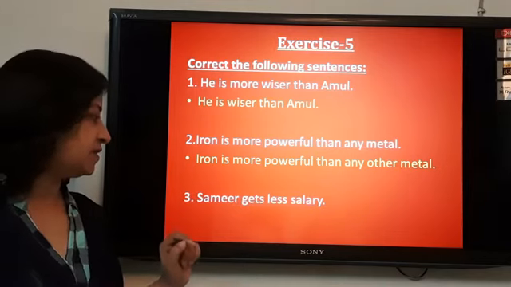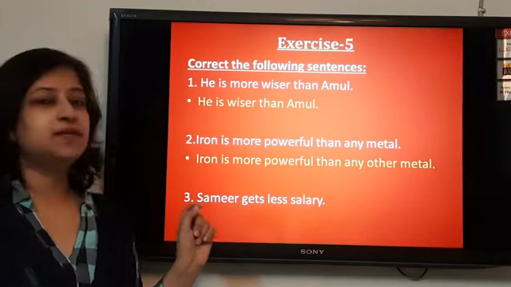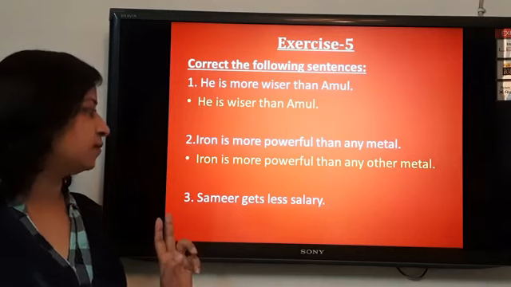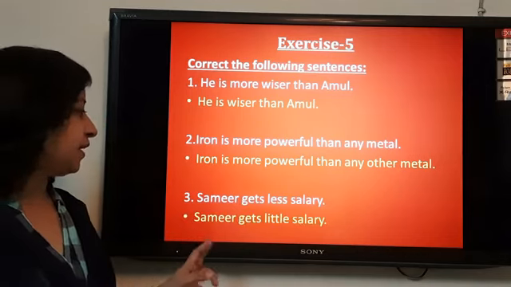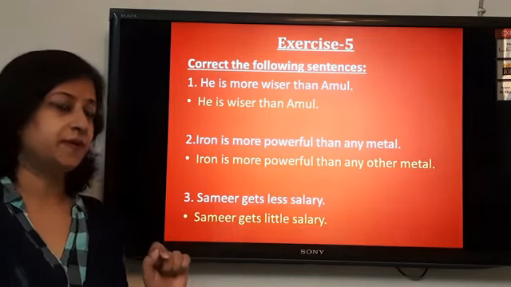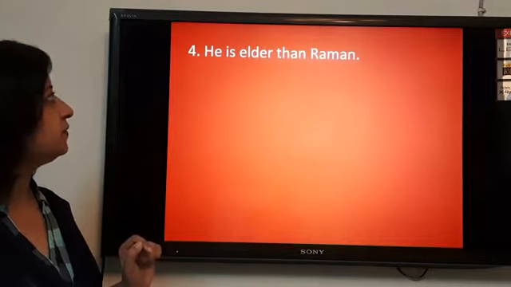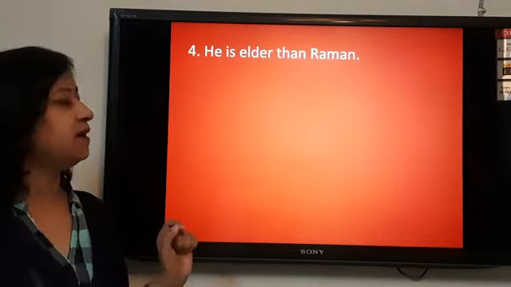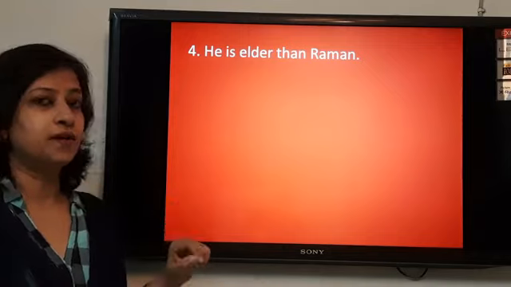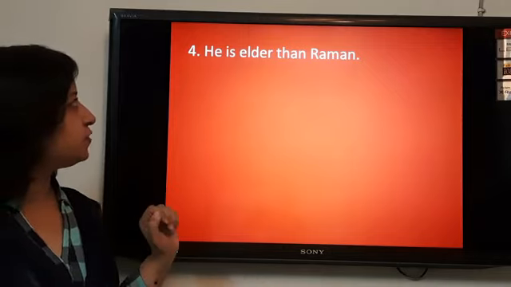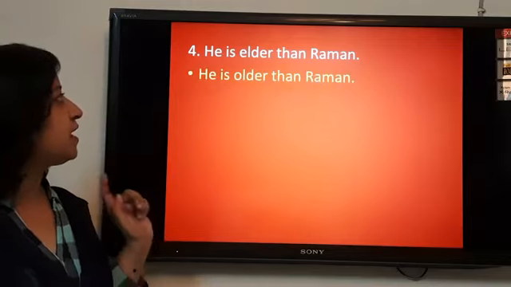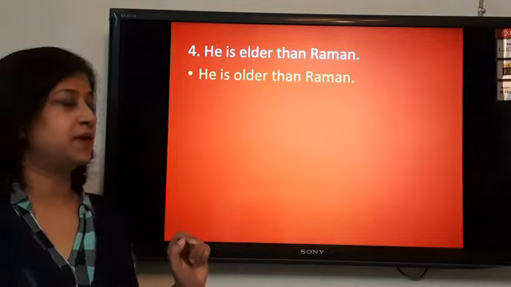Samir gets less salary. Here, less is the comparative degree. If there is no comparison between two, we cannot write this word less. So, we can correct this. Samir gets little salary because this is a positive degree. He is elder than Raman. In place of elder, we will write older because this is the comparison between two, but they both are not in the blood relation. So what should be used? He is older than Raman.